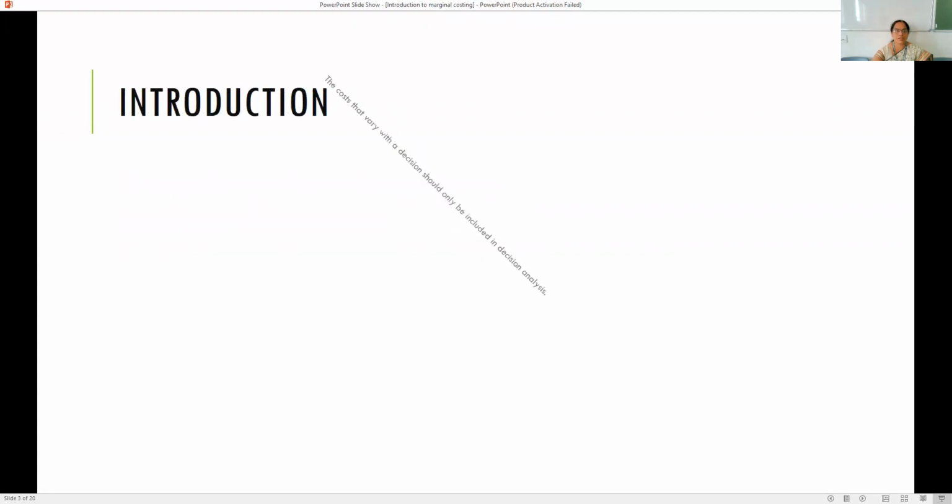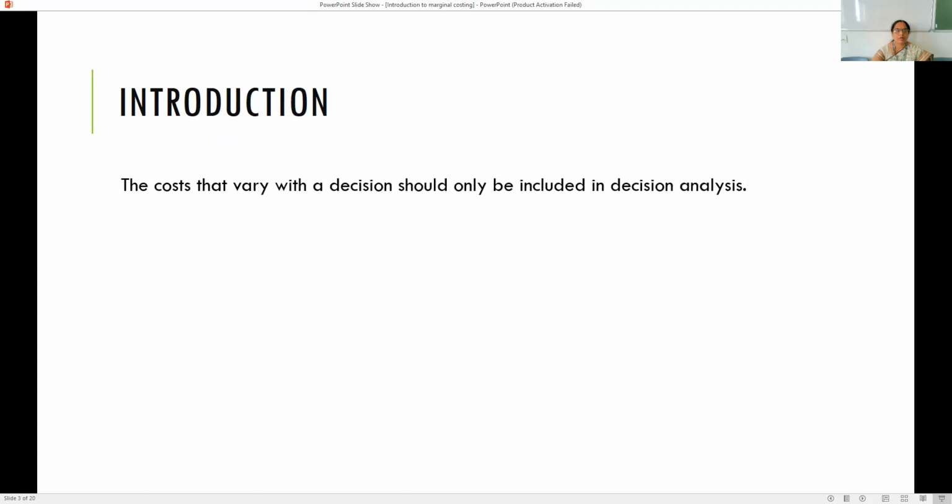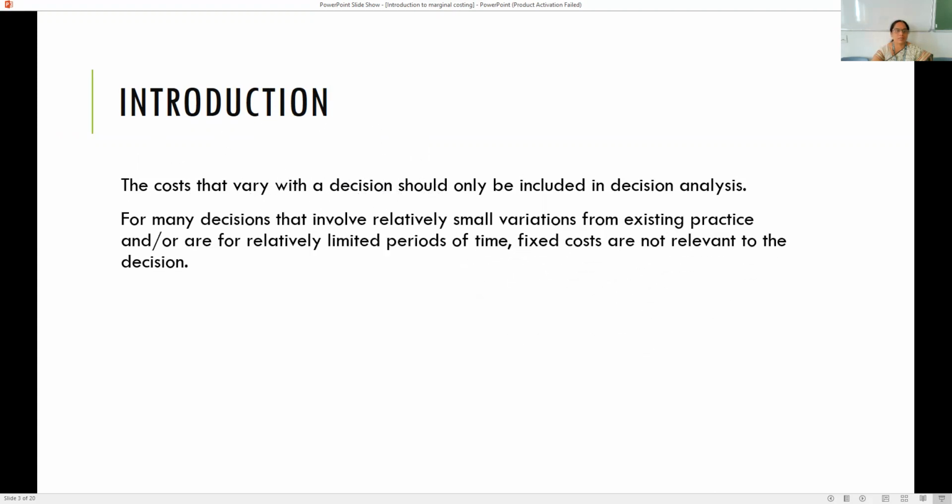Moving on to the introduction, what is marginal costing? The costs that vary with the decision should only be included in decision making. If the cost is going to vary depending upon the changes in the decision, only such cost should be included in decision analysis.